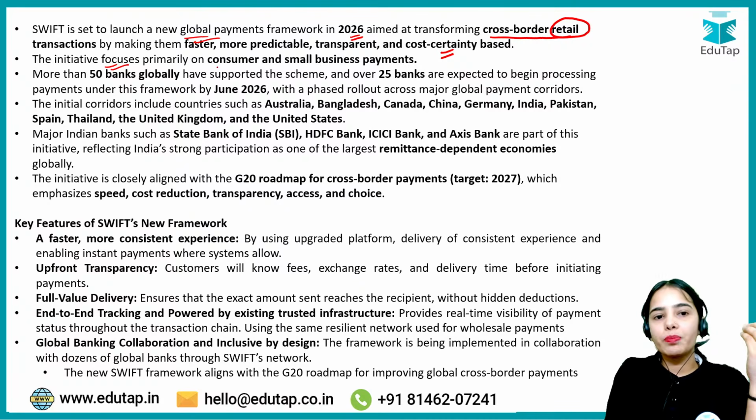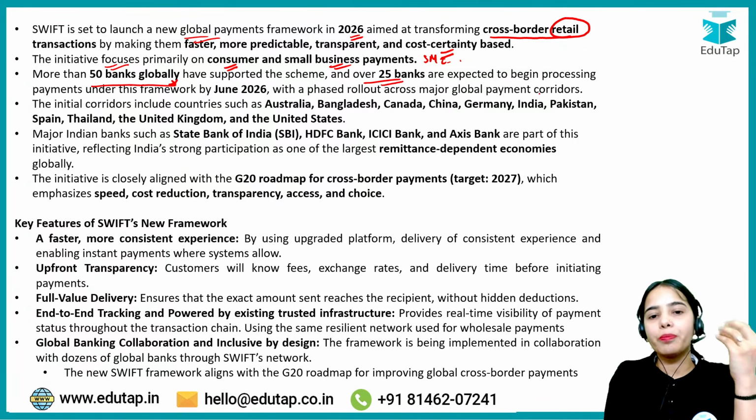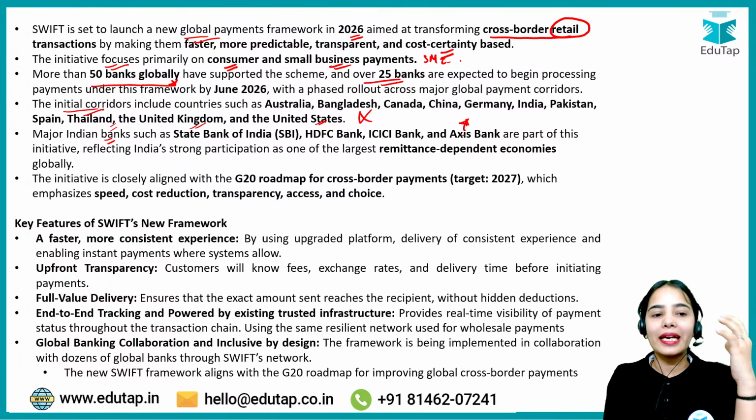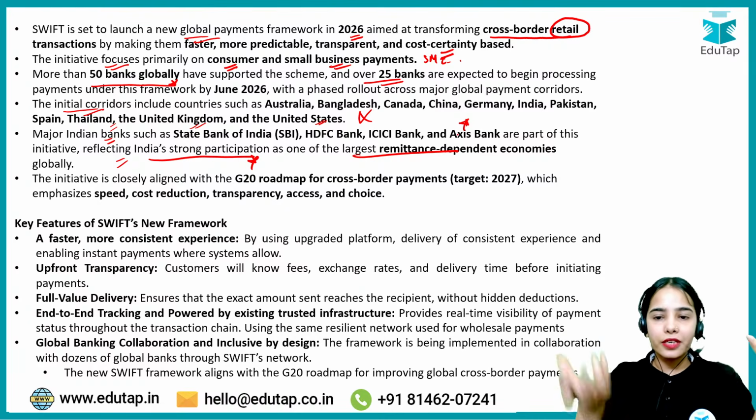The initiative focuses primarily on consumer and small business payments, small and medium enterprise payments. More than 50 banks globally have supported the scheme and over 25 banks are expected to begin processing. The initial corridors include countries such as Australia, Bangladesh, Canada, China, Germany, India, Pakistan, Spain, Thailand, UK and US. You do not have to remember the names, but remember that major Indian banks such as State Bank of India, ICICI Bank, HDFC Bank and Axis Bank are helping. They are part of this initiative, reflecting India's strong participation as one of the largest remittance receiver economies.